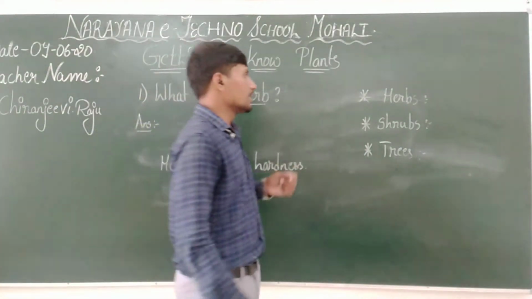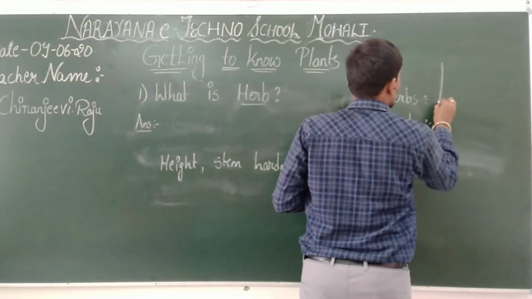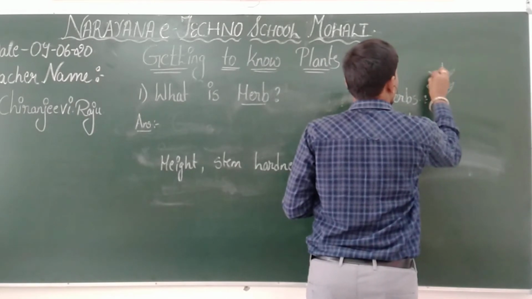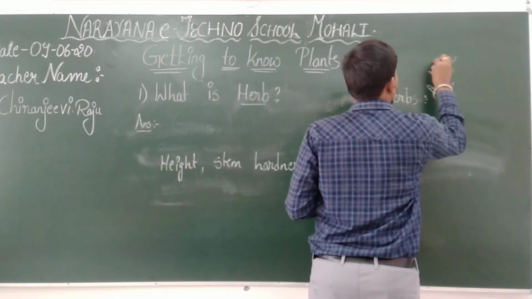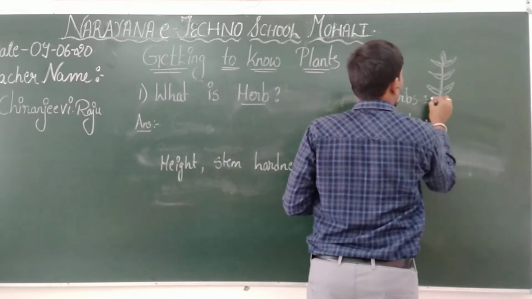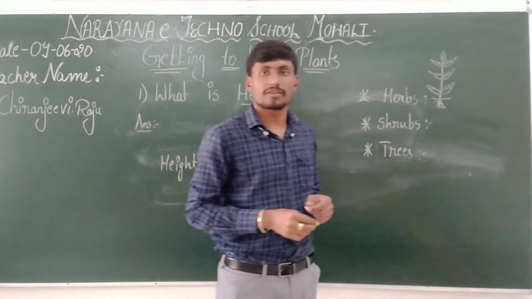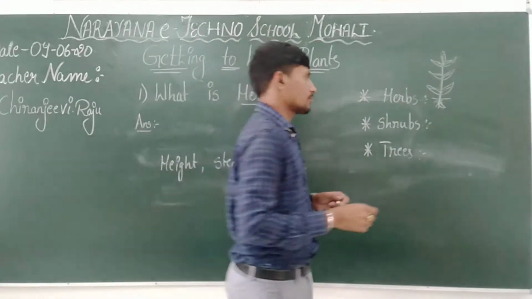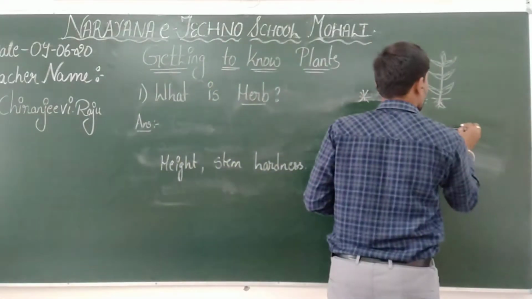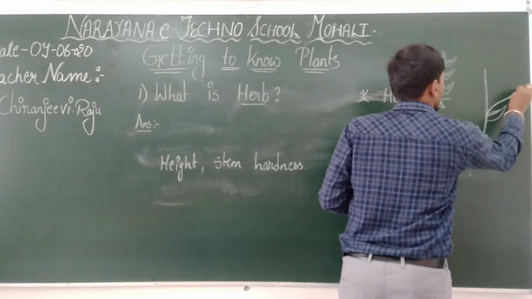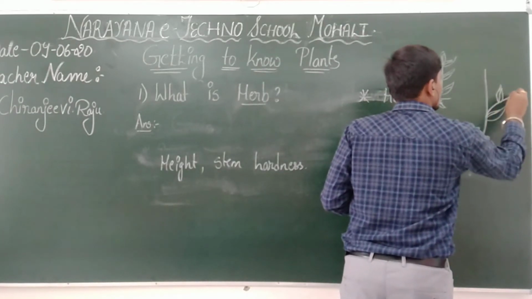In herbs, the plant is very small and the stem is very soft. Whereas in shrubs, the plant has some branches.